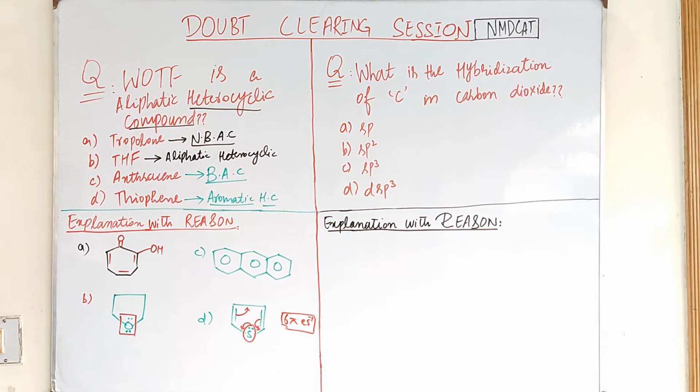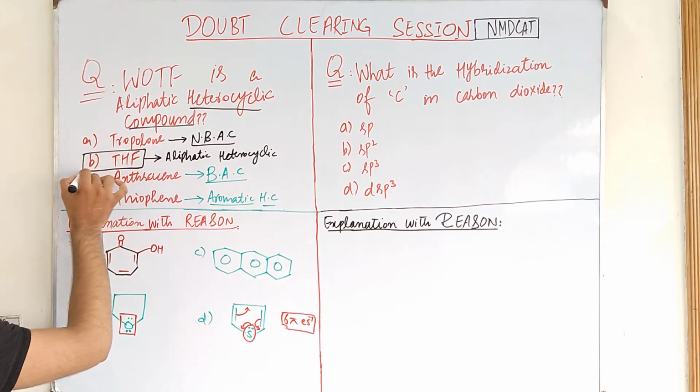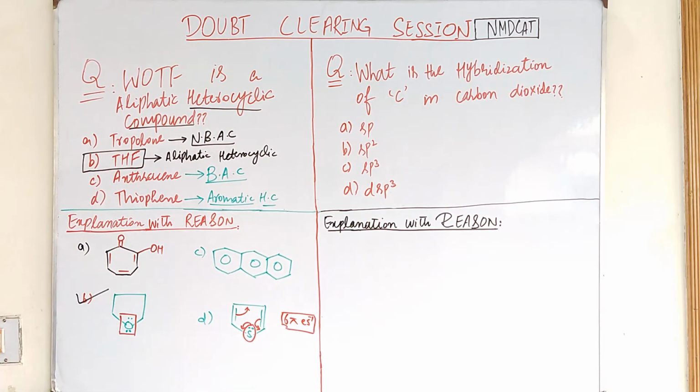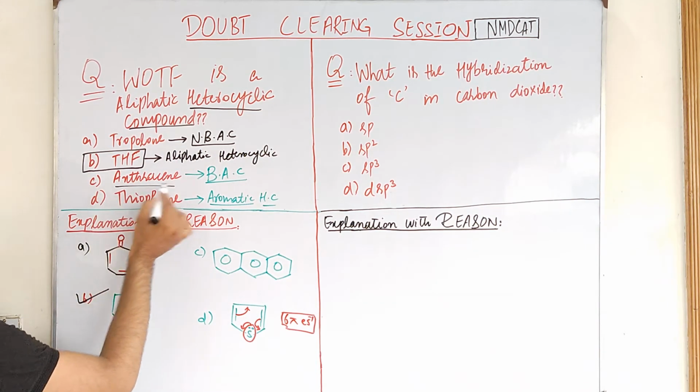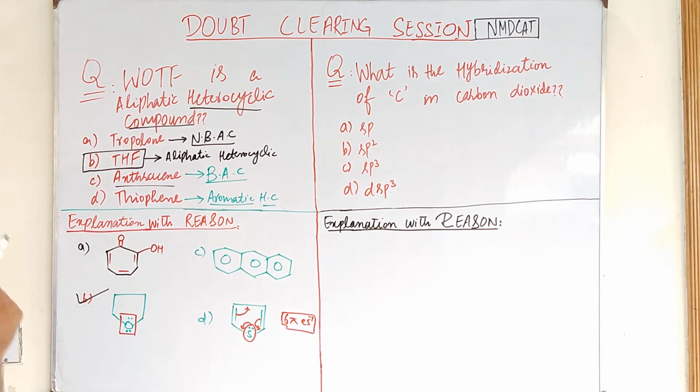So our beta is the right answer, tetrahydrofuran. Tetrahydrofuran is the aliphatic heterocyclic compound, while tropolone is a non-benzenoid aromatic compound, anthracene is a benzenoid aromatic compound, and thiophene is an aromatic heterocyclic compound. So beta is the right answer.